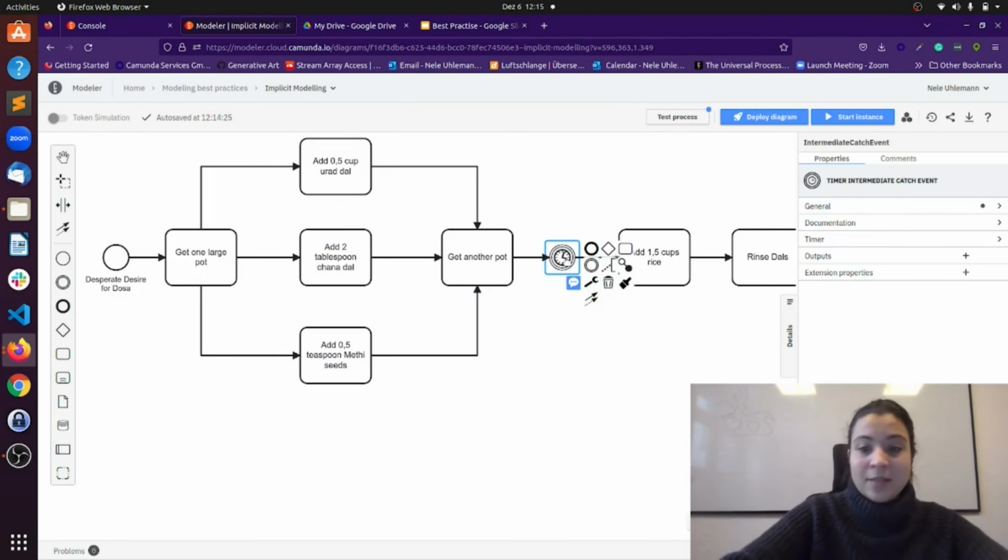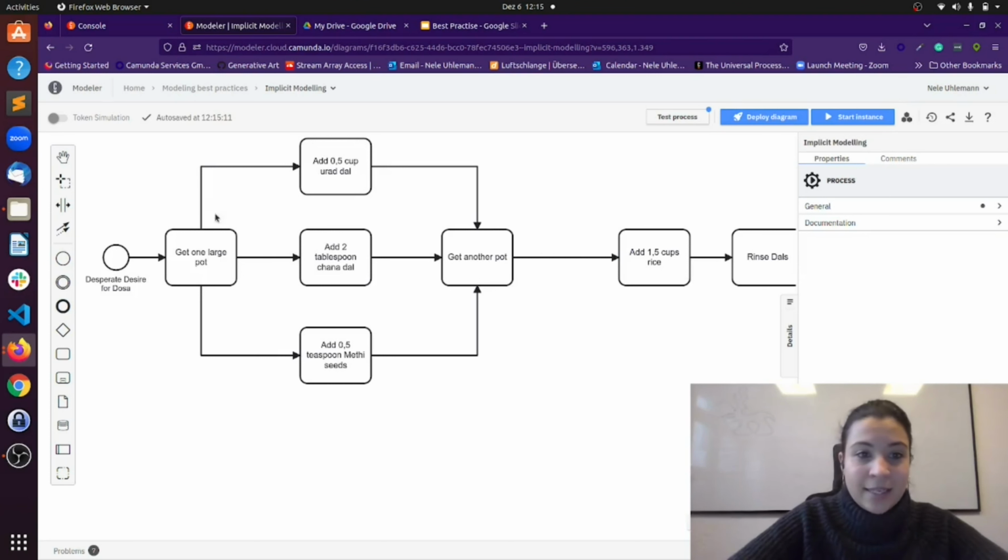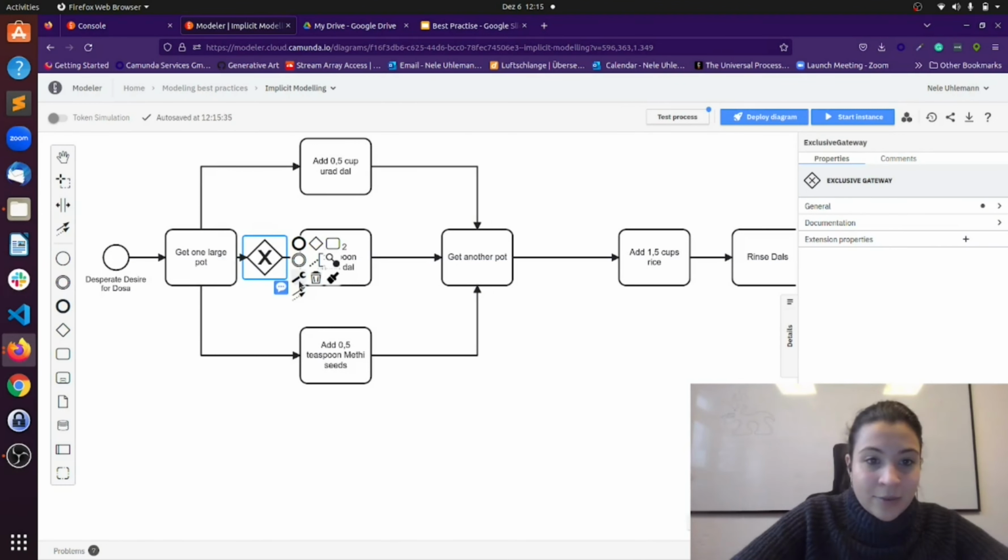So what is this implicit modeling doing exactly here? It means if we don't use a gateway for outgoing sequence flows, we always have a parallel behavior. That means we create 3 tokens. But the tricky part is whenever we point to a single element with multiple sequence flows, we don't use a parallel gateway for synchronizing. We have an XOR logic. So what it really does here is basically, I use here the parallel one.